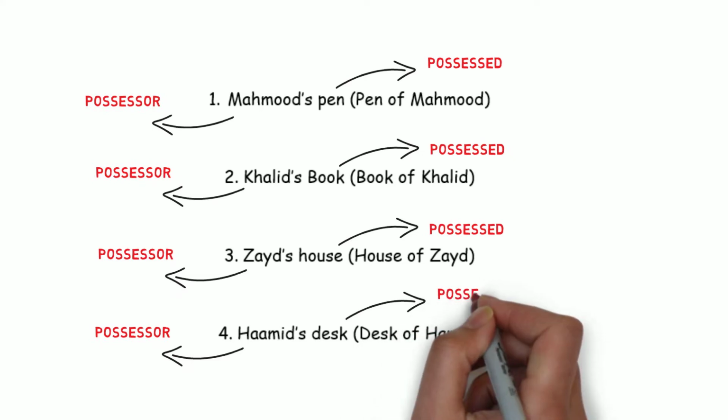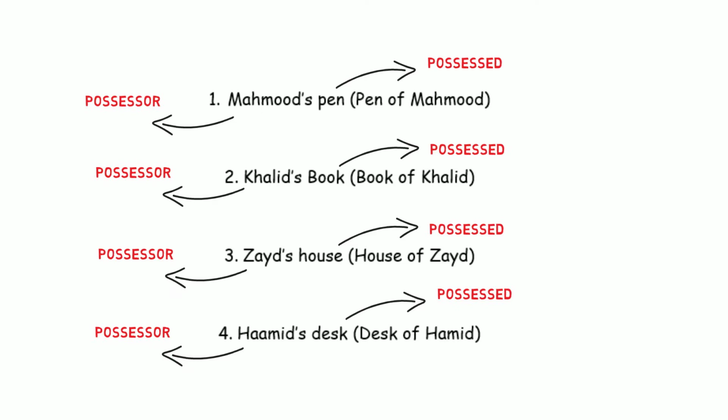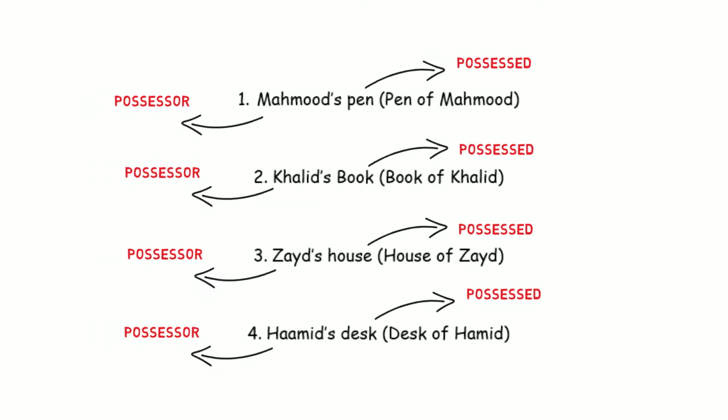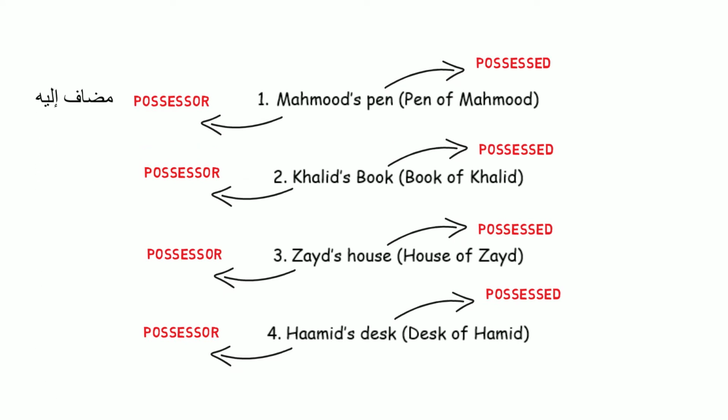Once this concept is clear in English, then we can go and look at it in Arabic. Now, in Arabic, the person or the thing which something is being referred towards, that person or thing is called mudaf ilay. And the thing you are using to refer that thing is called the mudaf. So for example, in Mahmoud's pen, the thing itself, which is being referred to somebody else, is the pen. So the pen becomes mudaf, and whoever it's being referred towards becomes the mudaf ilay.